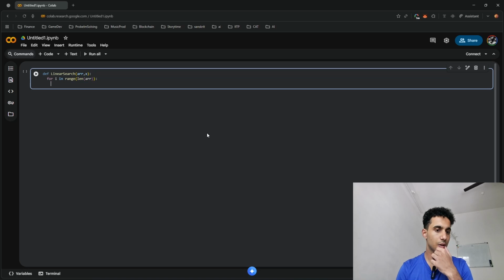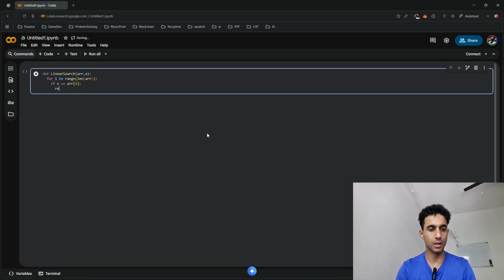After this, we will use an if statement. If x equals arr[i]. This means basically that while iterating, if at any point the value of x is equal to arr[i], then we will return that the element has been found.